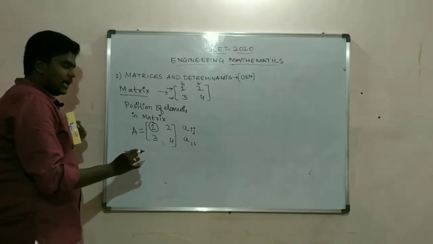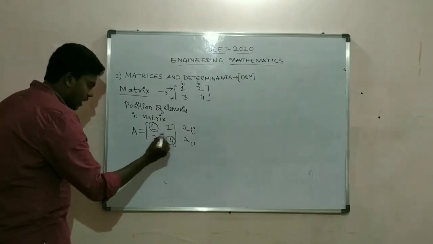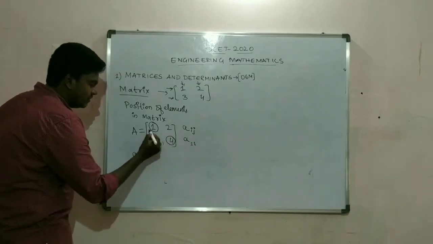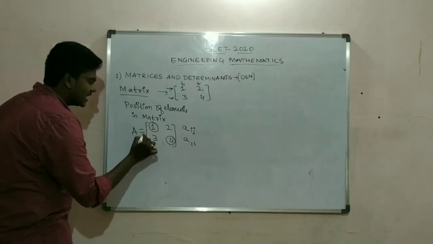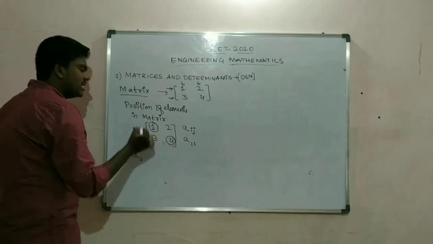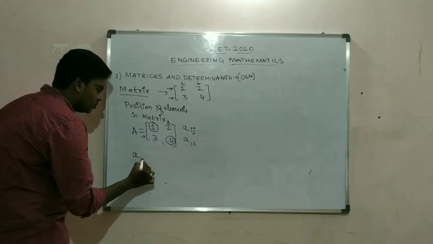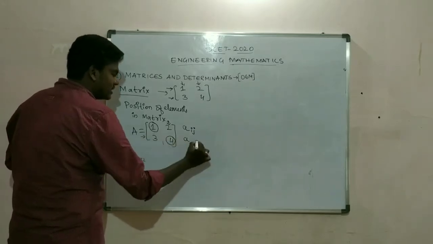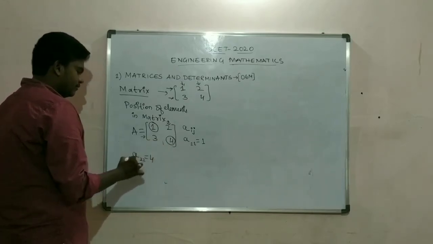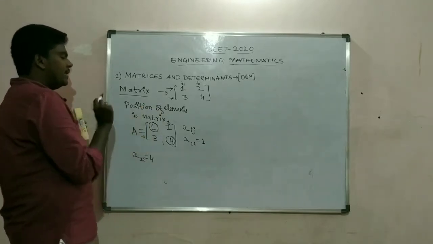Similarly, I'll write the position of this element. In which row is this element? The second row, that means A2. Which column is this element in? The second column, that means A22. So A11 is nothing but 1, and A22 is nothing but 4. This is how I write the position of an element in a matrix.